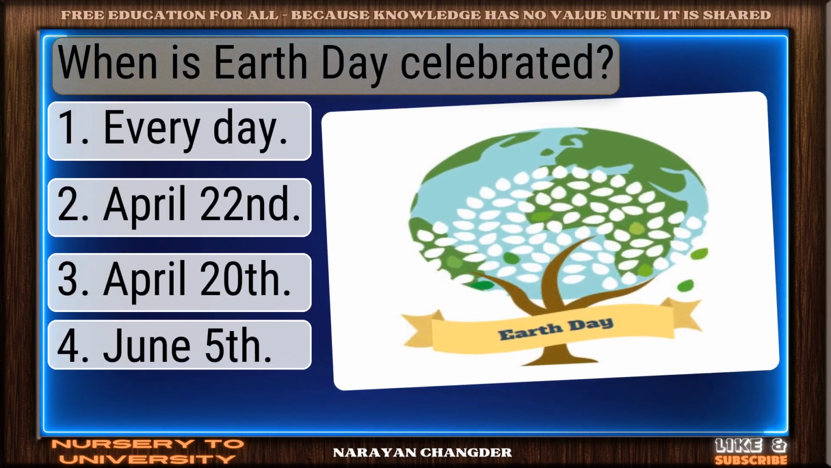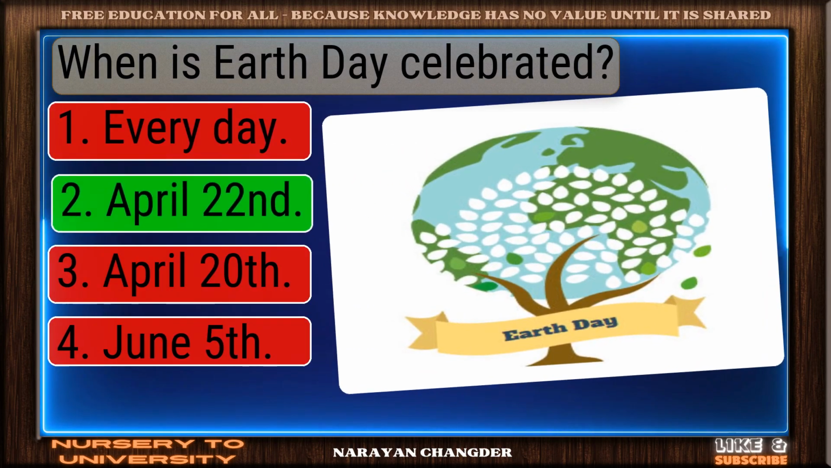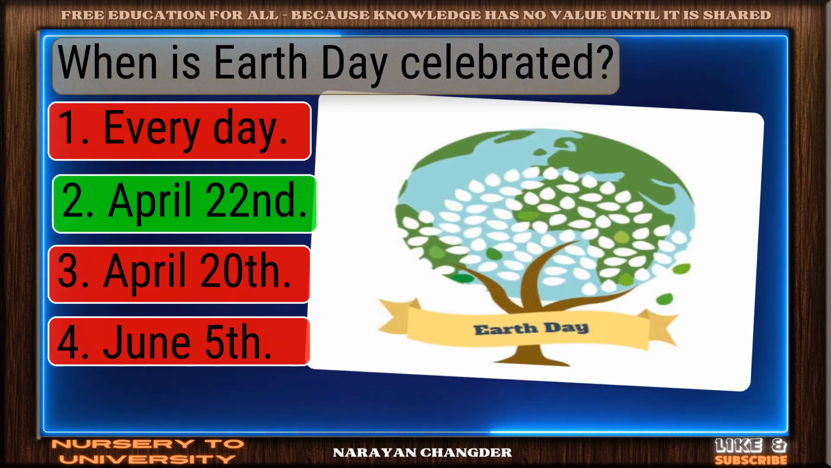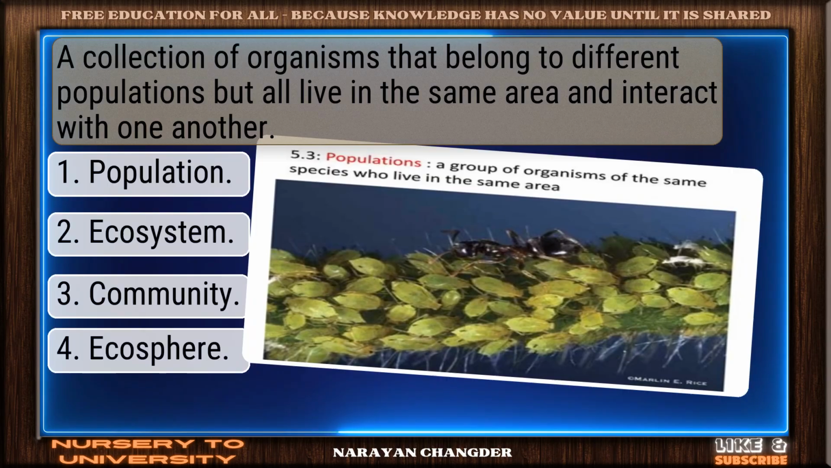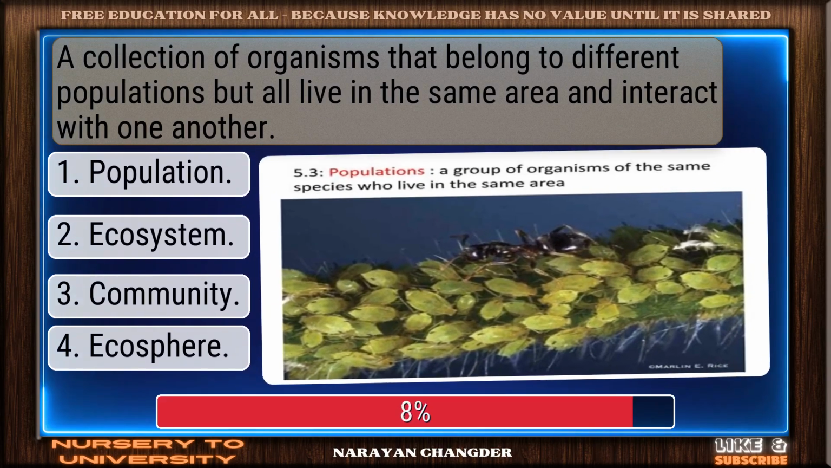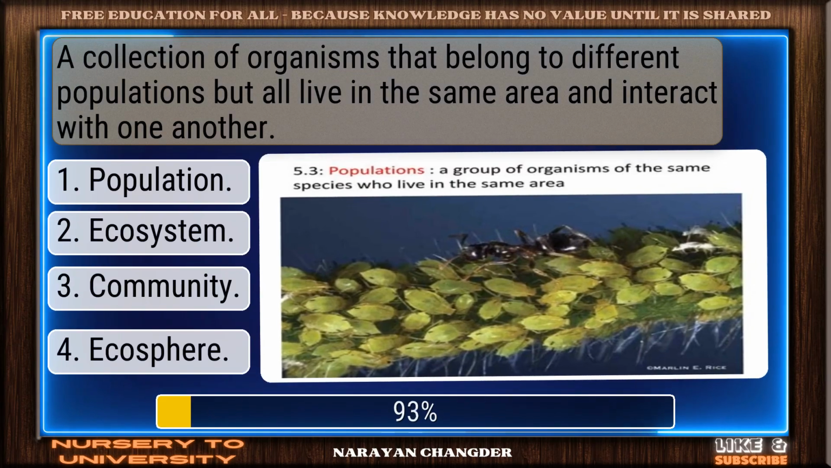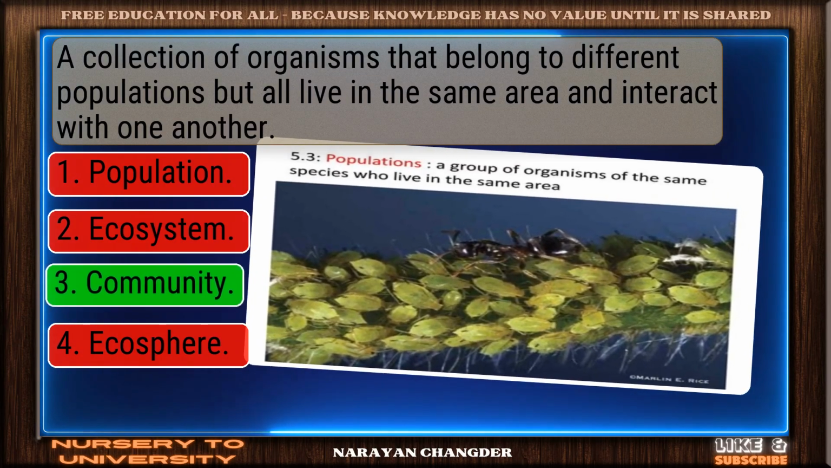When is Earth Day celebrated? Smart pick. April 22nd is correct. A collection of organisms that belong to different populations but all live in the same area and interact with one another. Strong choice. Community is right.